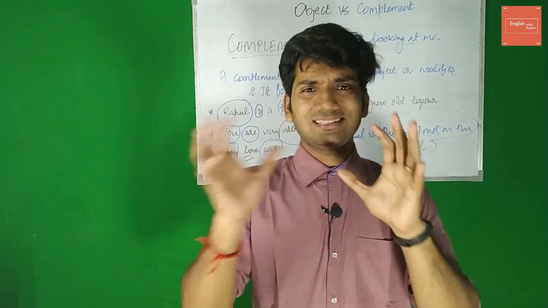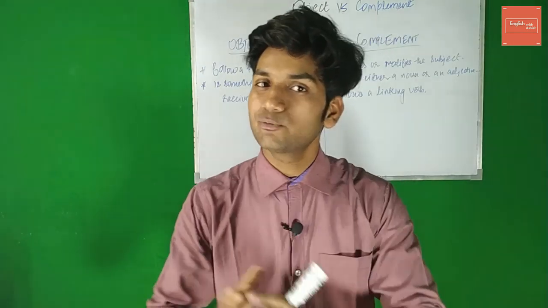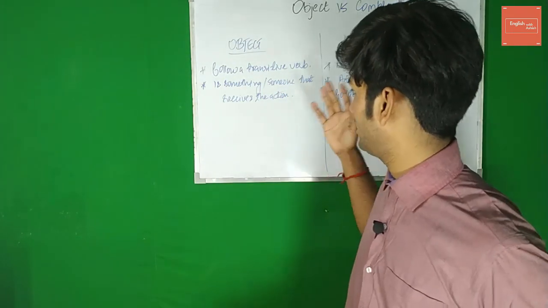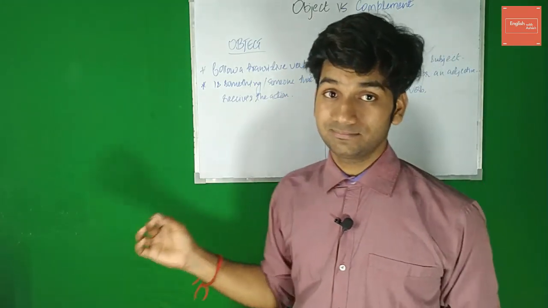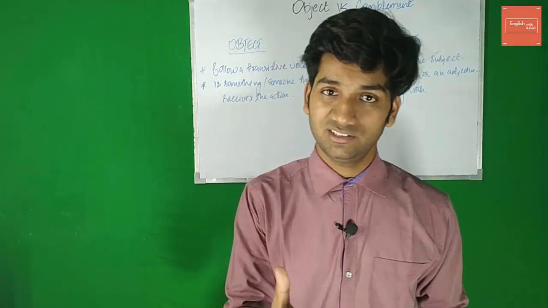And okay, let's have a quick recap of whatever we learned now. So let's start with the object, guys. By now we must have understood what is an object. It is something or somebody that receives the action directly or indirectly, right? It follows the action verb, and the action verb has to be a transitive verb. We already know what is a transitive verb.